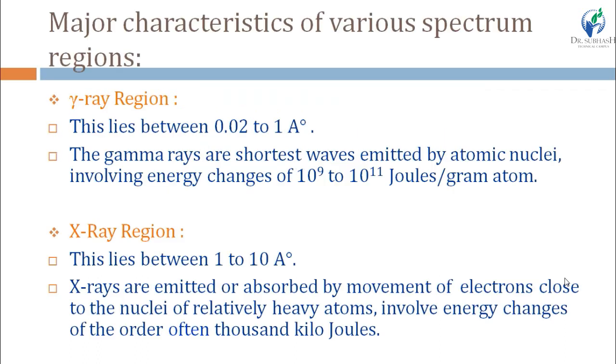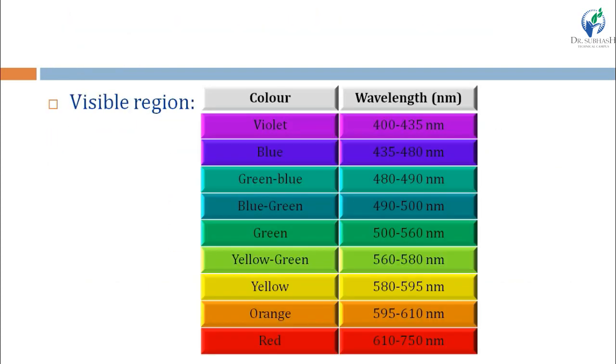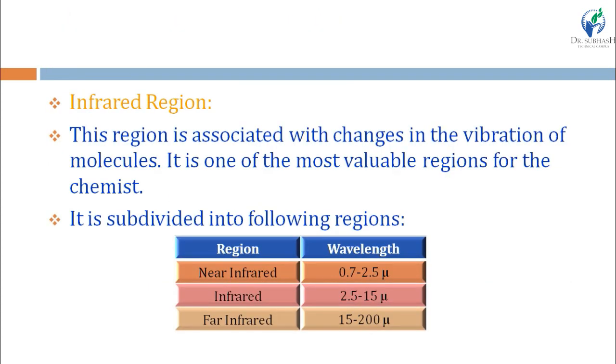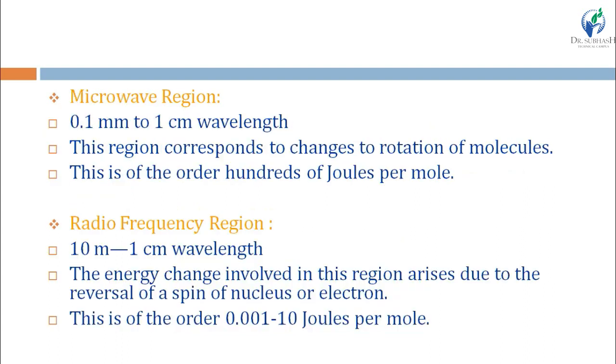Means the X-ray region is due to the absorption or emission by electrons. Then the IR region is due to vibration of the molecule. Then the microwave region is due to rotation of the molecules, and the radio frequency region is due to reversal of a spin of nucleus. Right?